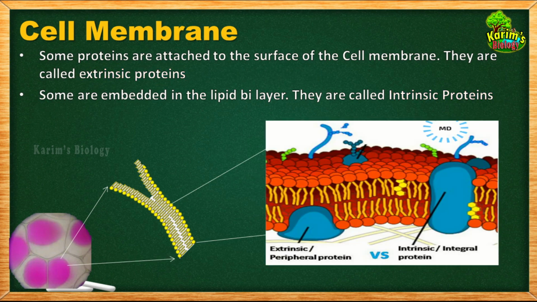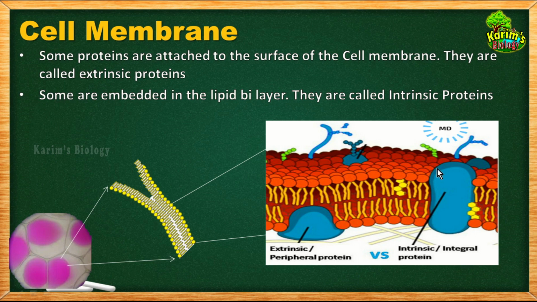This is another picture which is showing the location of intrinsic and extrinsic proteins. Children, this is the lipid bilayer, made up of two layers of lipids. These are the tails of lipids and this is the head of the lipid. And then what is this? This is a small protein molecule that is attached to the surface of the lipid bilayer, right? It is not going into the deeper part of the lipid bilayer. As it is attached to the surface, it is called peripheral protein or extrinsic protein.